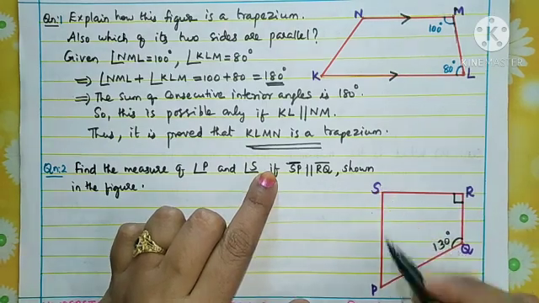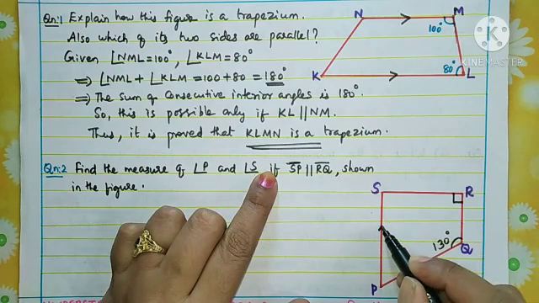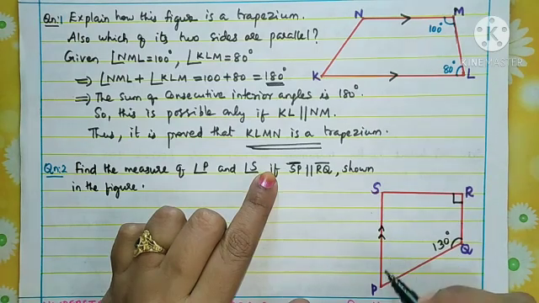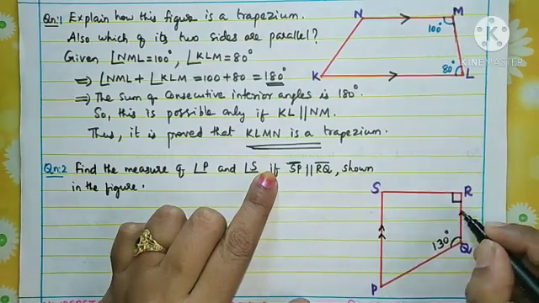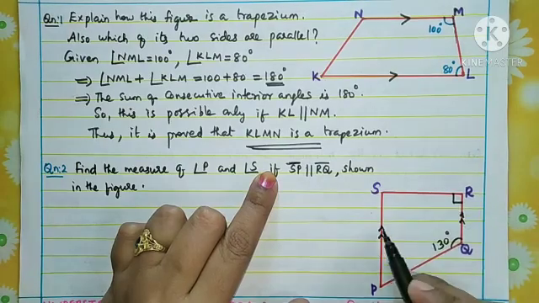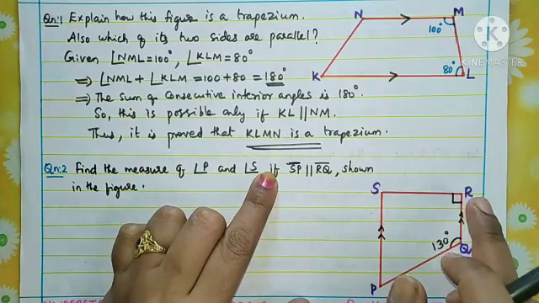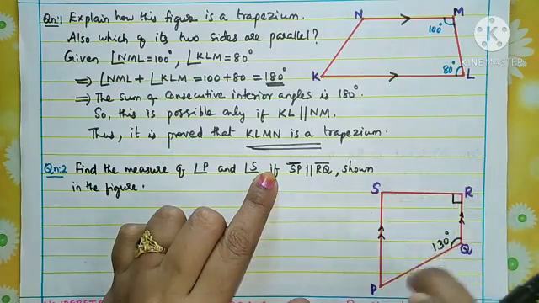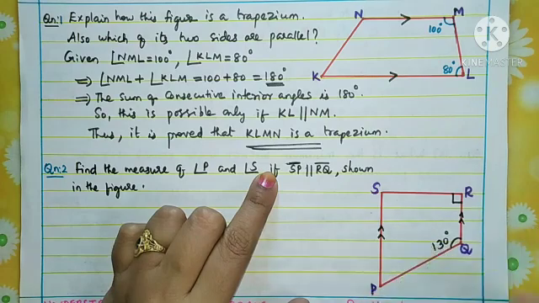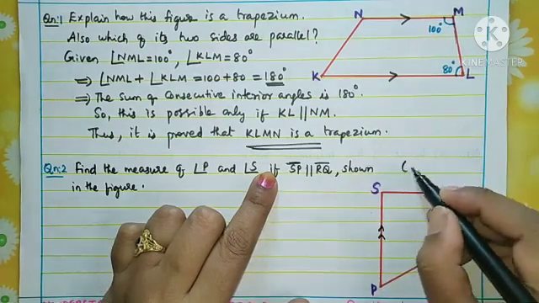This is the line segment SP. So this side is parallel to RQ. Understand? So these two sides are parallel to each other. So one pair of parallel sides. So what is this figure then? This is a trapezium. Okay, so this is a trapezium.